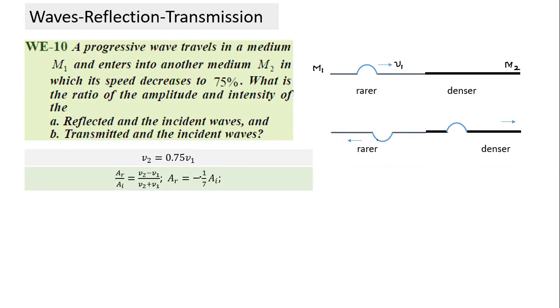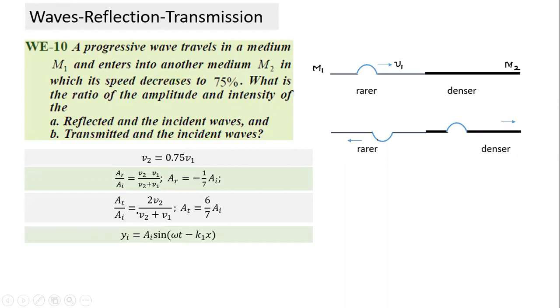This is in accordance with the condition that whenever reflection takes place from the denser medium, the wave gets inverted. So the reflected wave will have amplitude 1/7 of the incident wave and it will get inverted. This is simply use of the formula. Similarly, you can calculate the amplitude of the transmitted wave: 2 into V2 divided by V1 plus V2. Again, we substitute the value of V2 in terms of V1, the V1 terms cancel out, and we get the amplitude of the transmitted wave as 6 by 7 of AI. We get these two values.